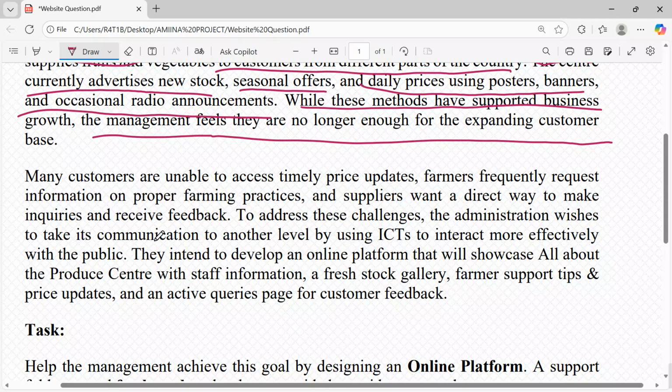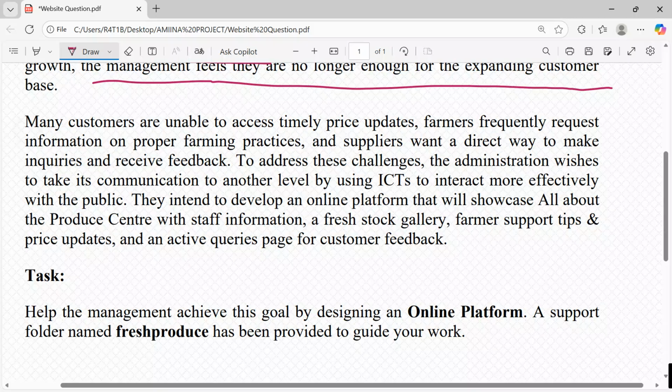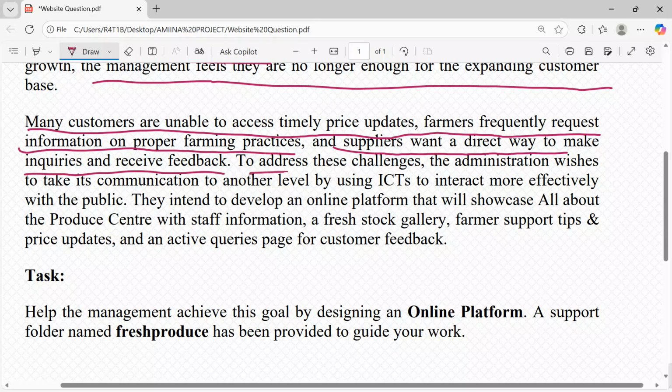So now, what do they want? Many customers are unable to access timely price updates. Farmers frequently request information on proper farming practices, and suppliers want a direct way to make inquiries and receive feedback. To address these challenges, the administration wishes to take its communication to another level by using ICTs to interact more effectively with the public.